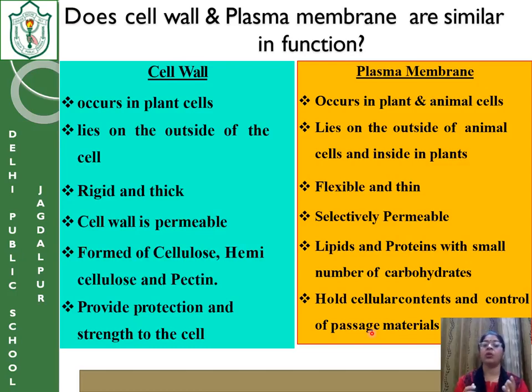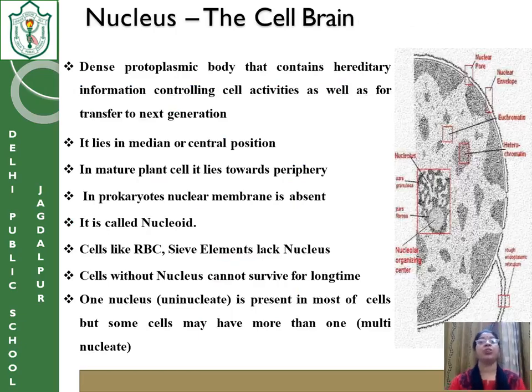Inside the plasma membrane, all the cellular components, all the cell organelles, the cytoplasm is closely intact inside the cell, and it also allows the movement of things from outside to inside, from inside to outside. Okay, next one, we have gone to the nucleus. But before I go to the nucleus, I would like to tell you one more thing related to the cell wall, which is plasmolysis.